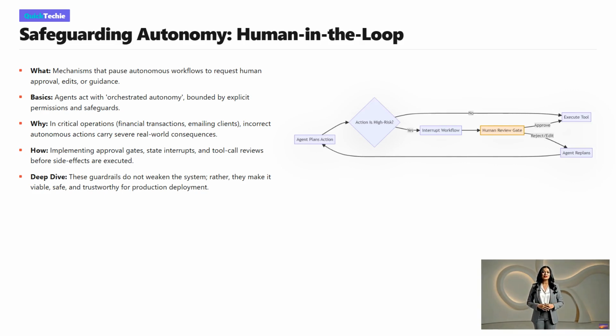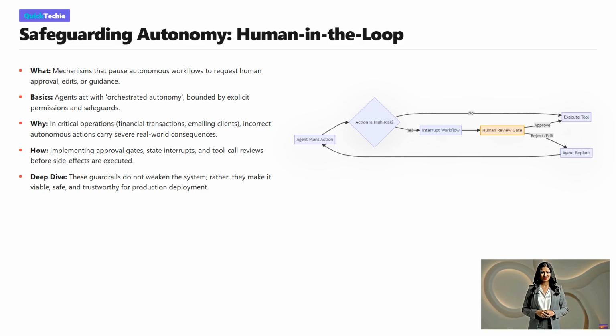A critical component of this is the human-in-the-loop, or HITL, mechanism. When an agent is about to perform an irreversible or high-stakes action, like executing a financial transaction or sending a client email, the system pauses. It creates an approval gate, presenting its intended action to a human for review. Far from slowing the system down, this oversight is exactly what makes Agentic AI safe and viable for real-world enterprise deployment.